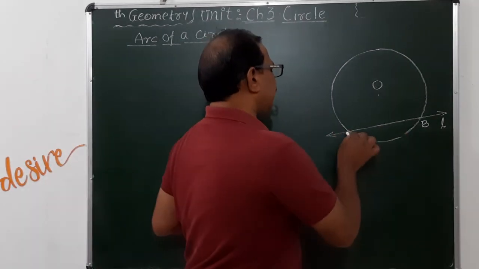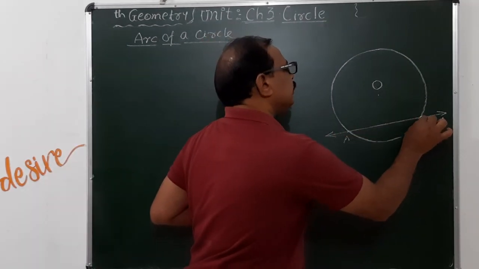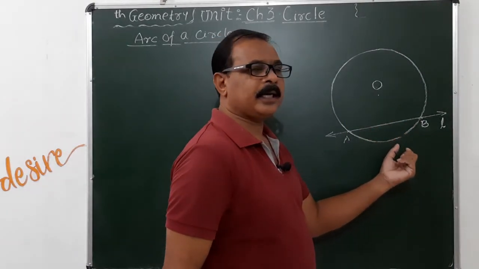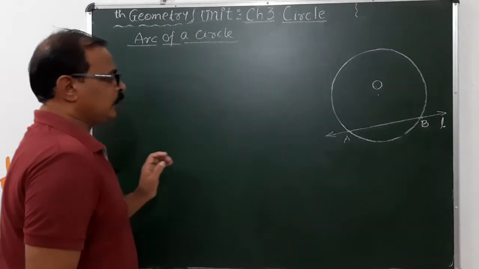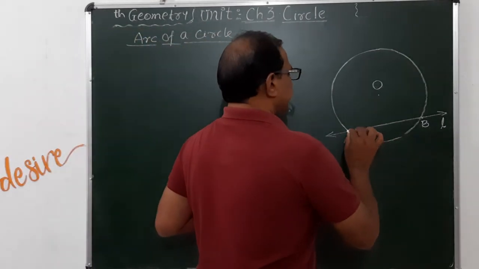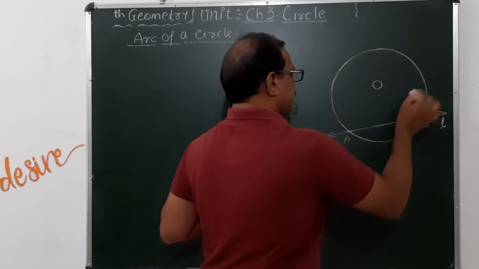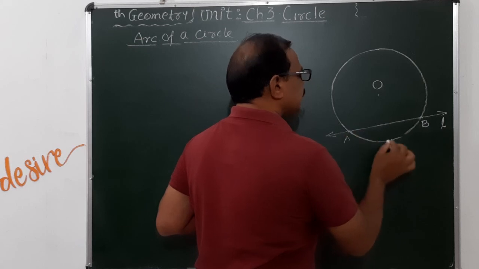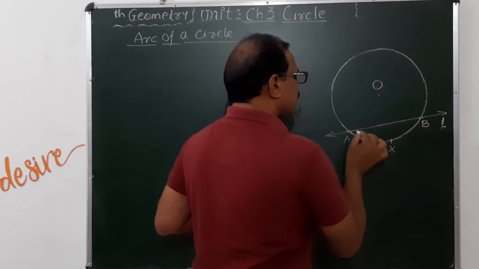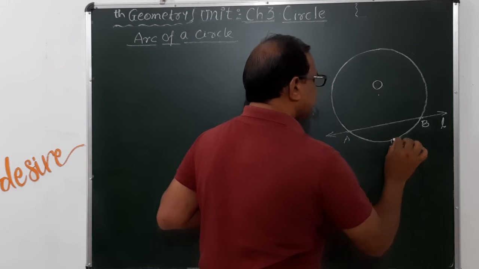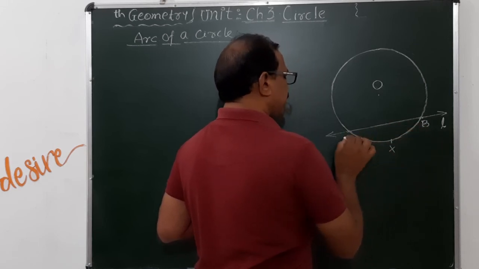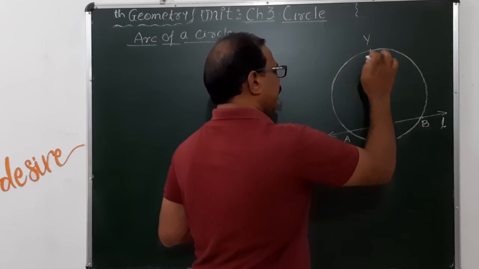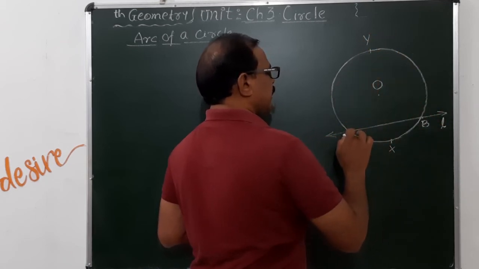Each part and these endpoints here constitute an arc. Okay, so it means this AB and this AB is nothing but an arc here. If I consider the point X here, then AXB is called the arc. Here A and B are called the endpoints of the arc. Similarly, AYB is also called an arc here.